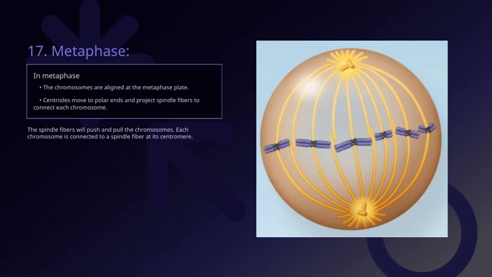Now, let's take a closer look at what happens during metaphase. The spindle fibers play a crucial role here. They will push and pull the chromosomes, helping to align them properly.